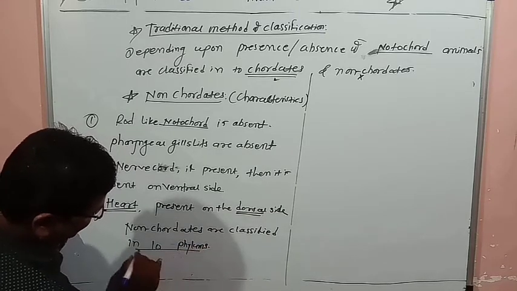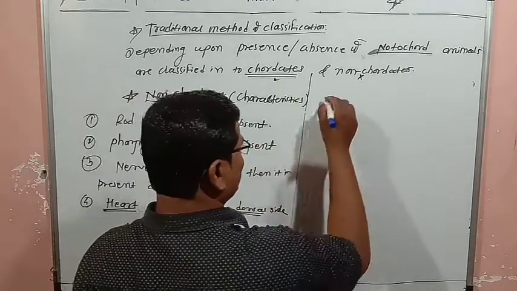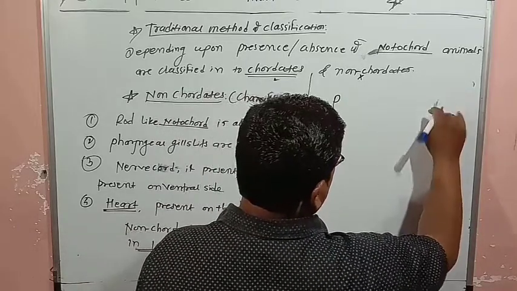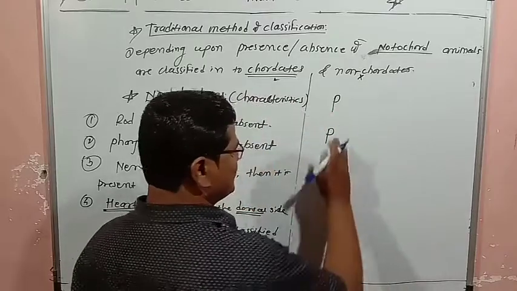Which 10 phylums are there? It is very easy to remember. First one is there, PP.